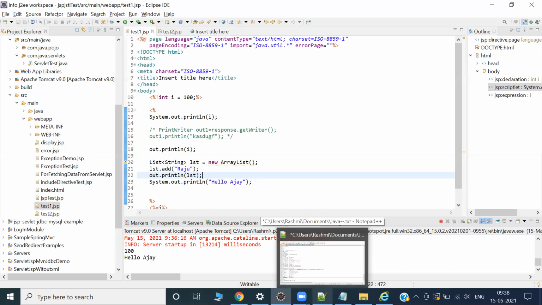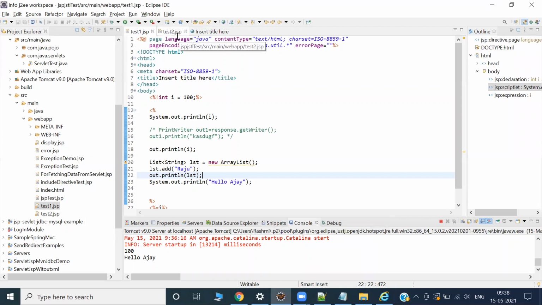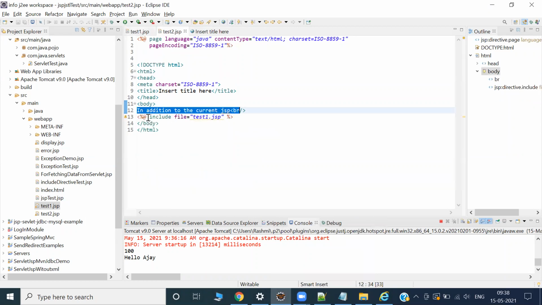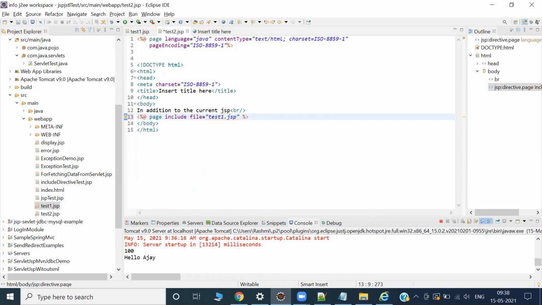It will include. So what is the syntax? The syntax is: the percentage symbol, at the rate, then you write include, then file. Then what is the page directive? Do you remember? Simply page. It won't work, because page is a different directive and include is a different directive.